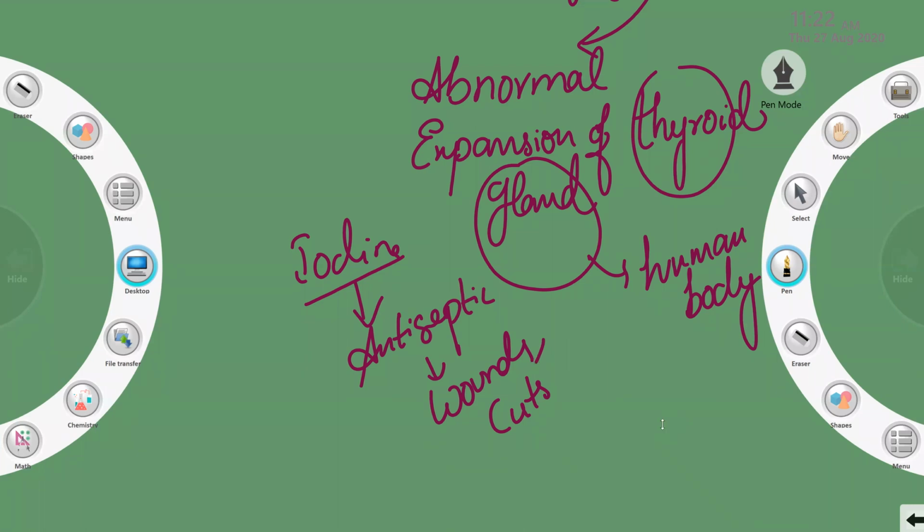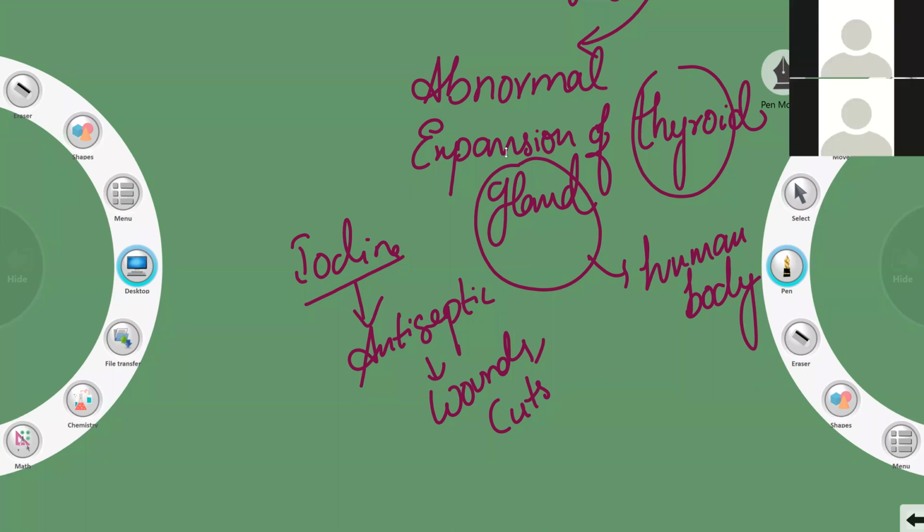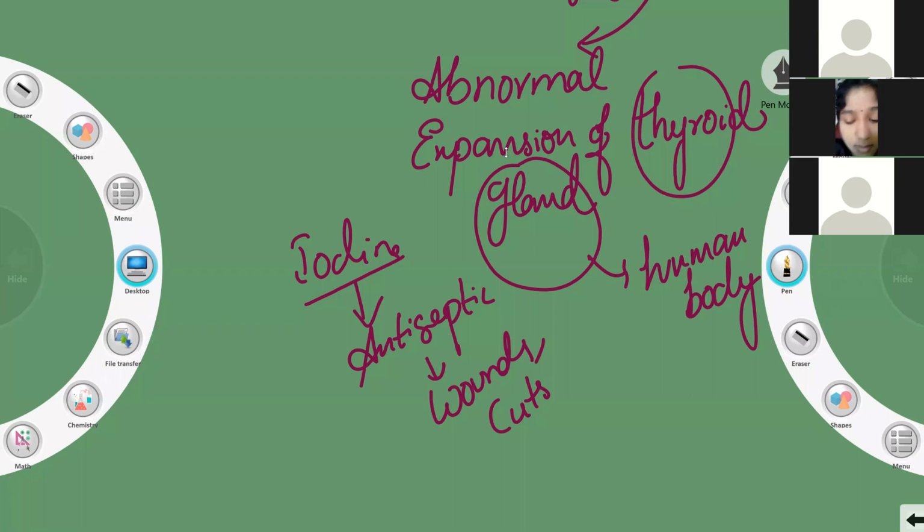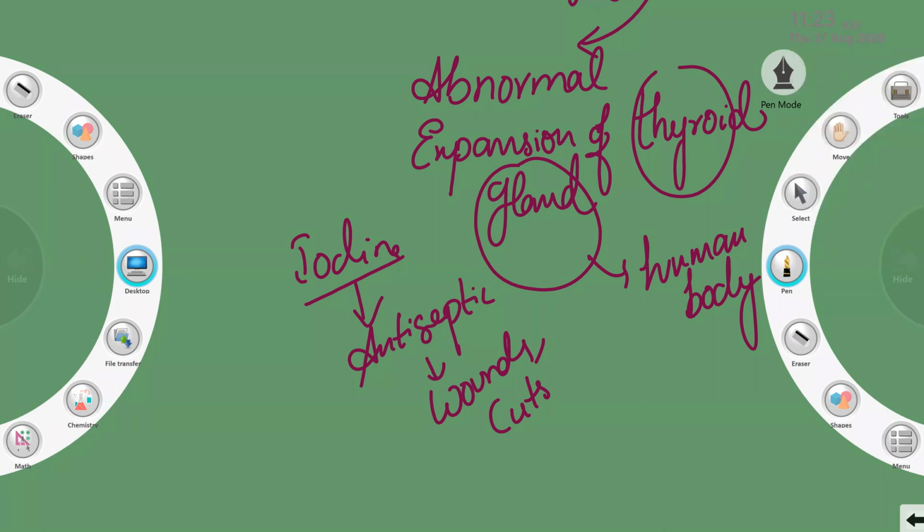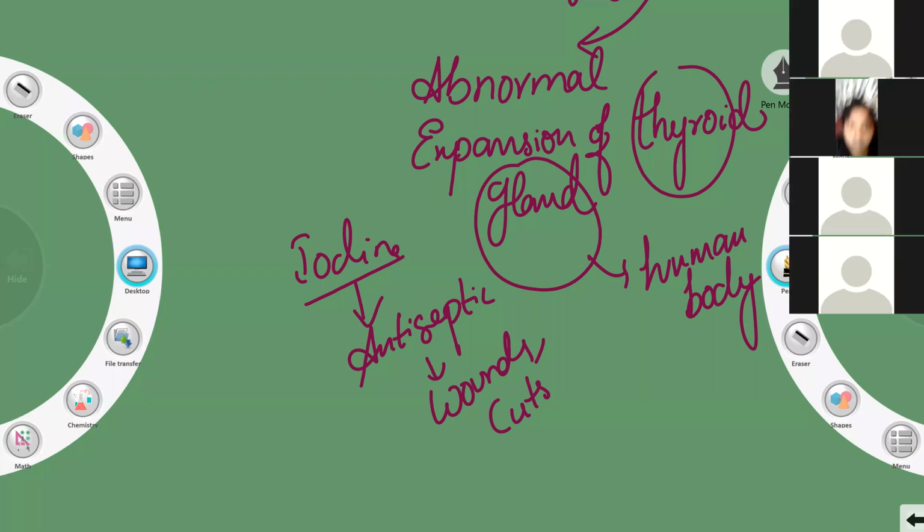It increases blood pressure. Anything too much is dangerous, and even zero is dangerous to the human body. So you have to take it in sufficient quantities. You should not eat too much, and you should not neglect it. Take anything in the quantities required for your body, and do not cross the limit.